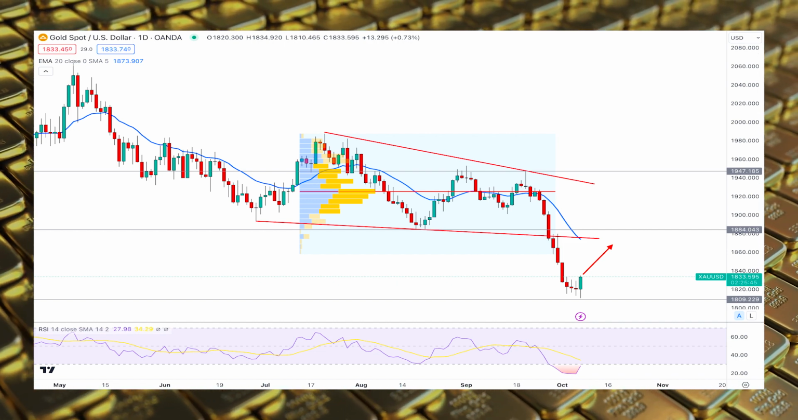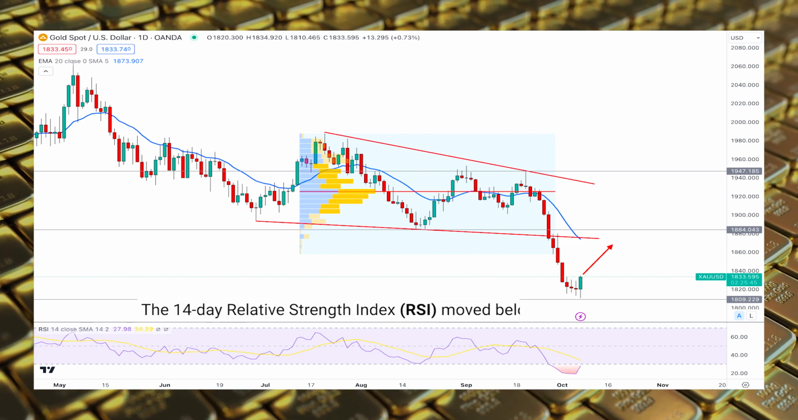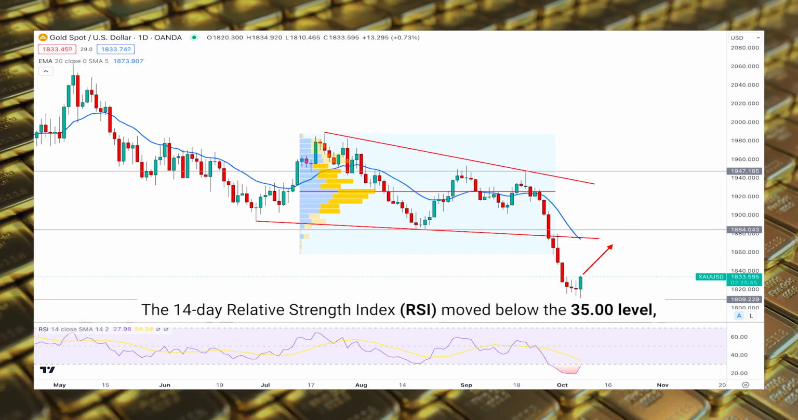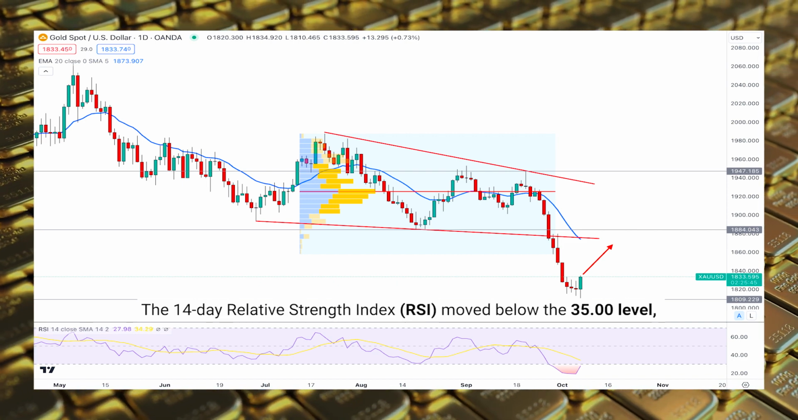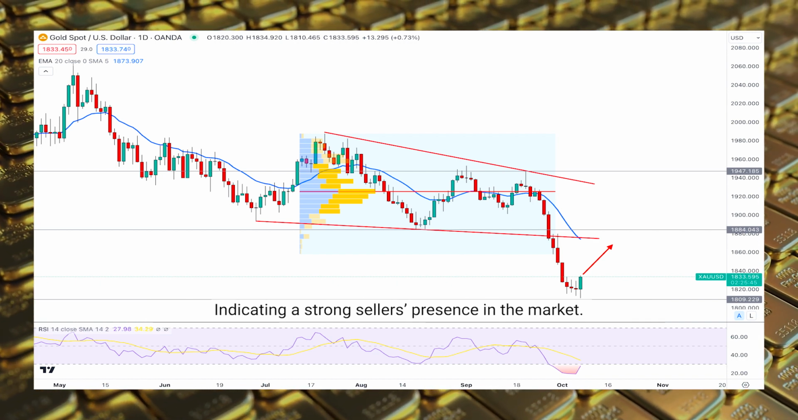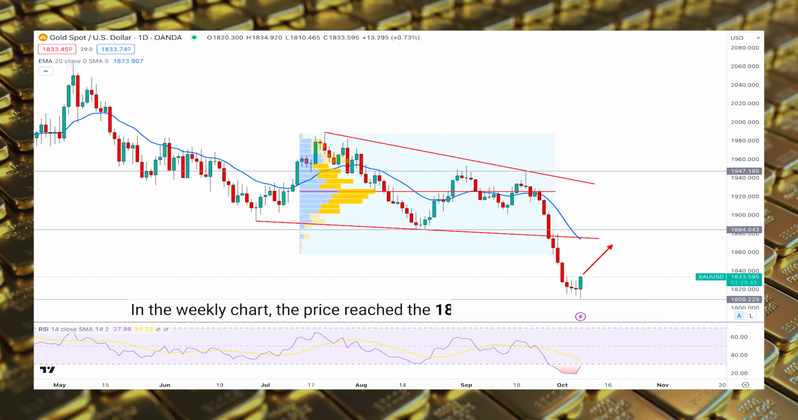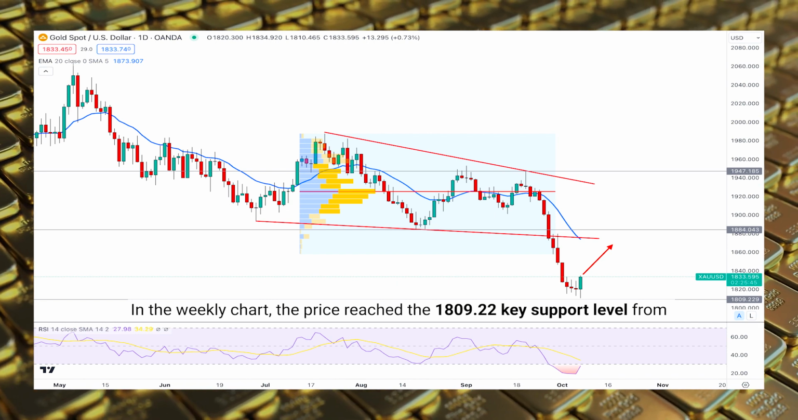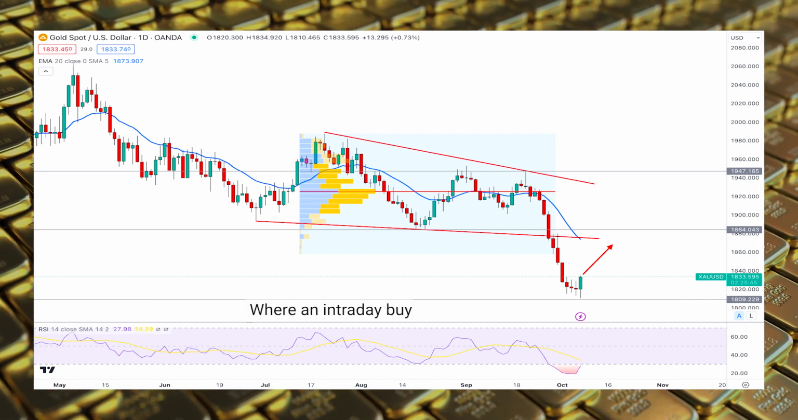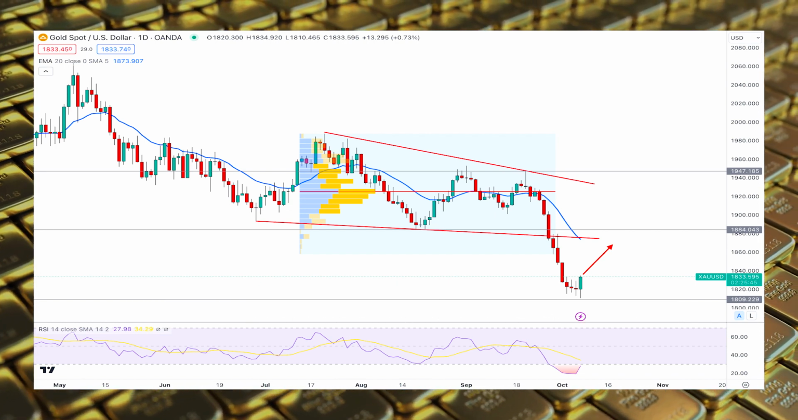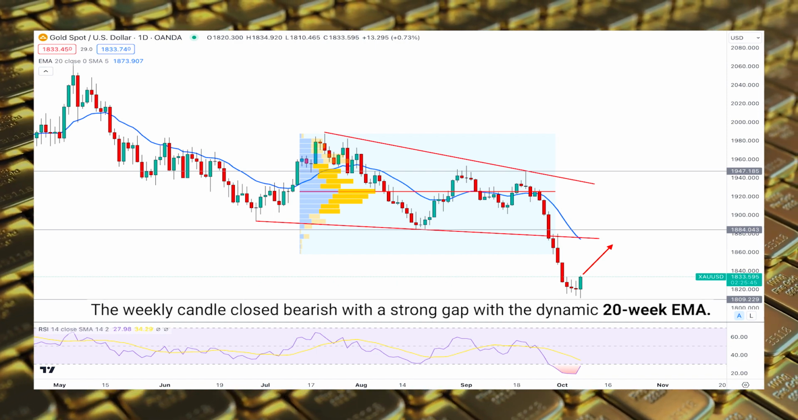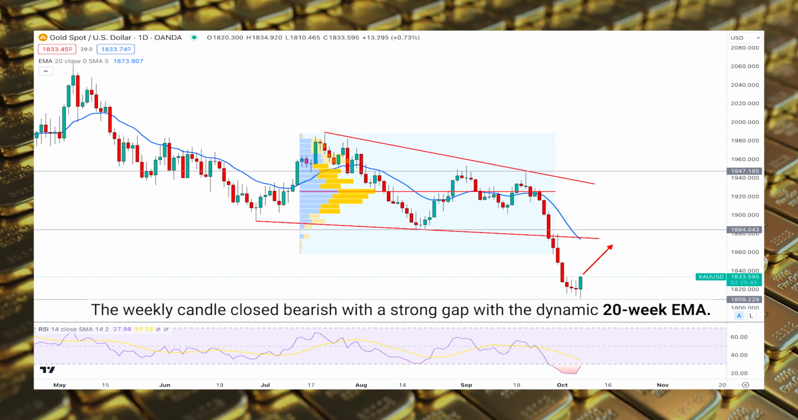In the daily gold USD price, the 14-day Relative Strength Index, RSI, moved below the 35.00 level, indicating a strong seller's presence in the market. In the weekly chart, the price reached the 1809.22 key support level from where an intraday buying pressure came. However, the weekly candle closed bearish with a strong gap with the dynamic 20-week EMA.